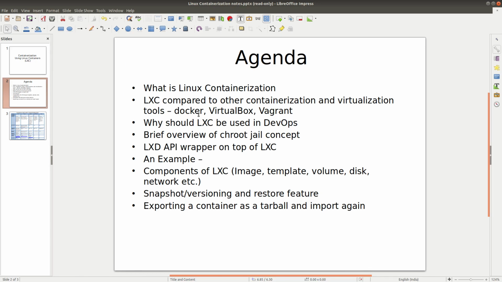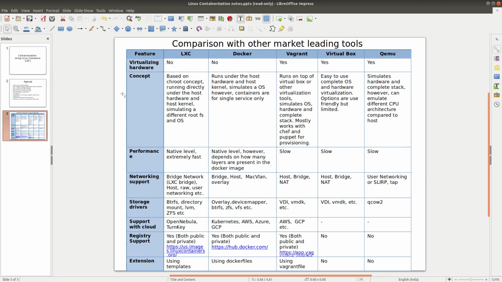There are multiple technologies available in the market right now. LXC is, I'll say, not that well-known a tool, because it is very technical and it only supports Linux containers. But the concept of LXC is pretty much the same as you will find in Docker. So what are the differences between LXC and other things? I have prepared a slide, so let's have a look here.